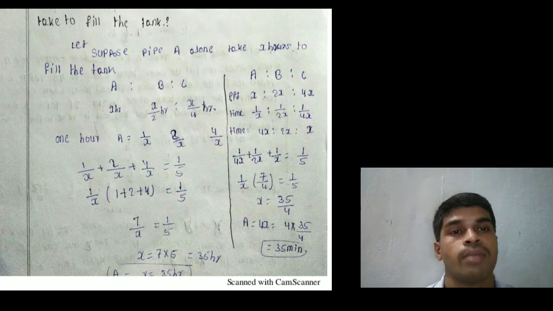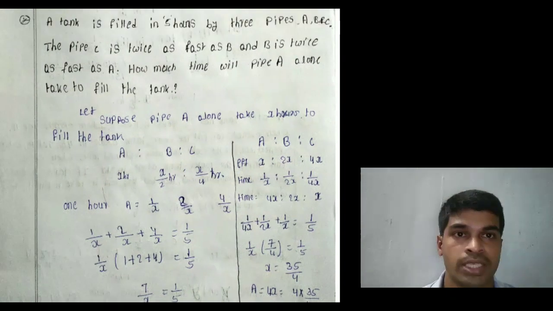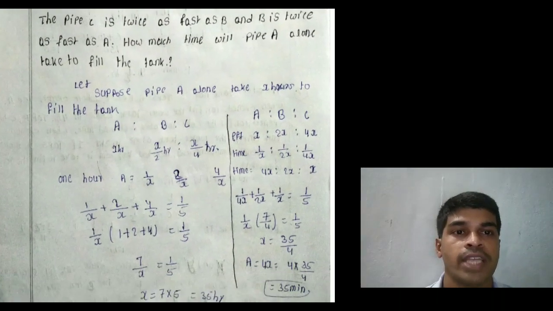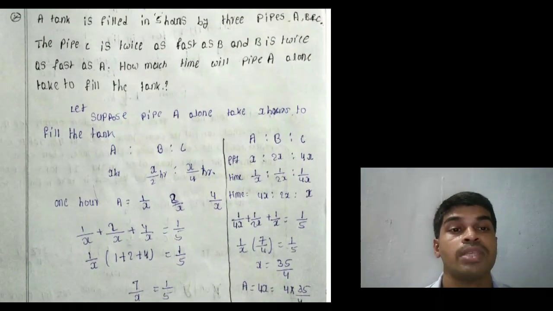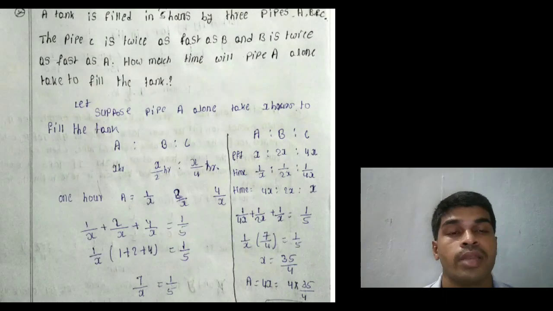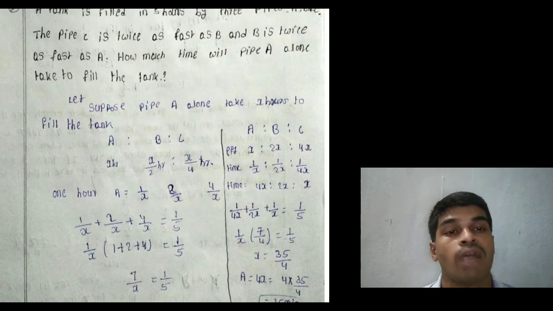This is also another method. Listen, based on the efficiency. A's efficiency is X, then B is twice as fast as A, that means 2X. C is twice as fast as B, that means 4X. Time is inversely proportional to the efficiency, so the ratio is 1 by X, 1 by 2X, 1 by 4X. That equals time in the ratio 4X is to 2X is to X. That means 4X hours, 2X hours and X hours.